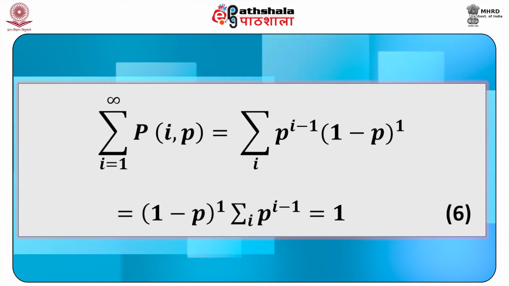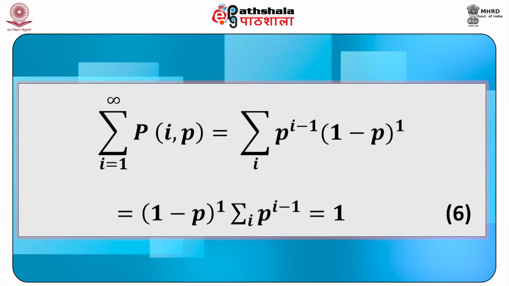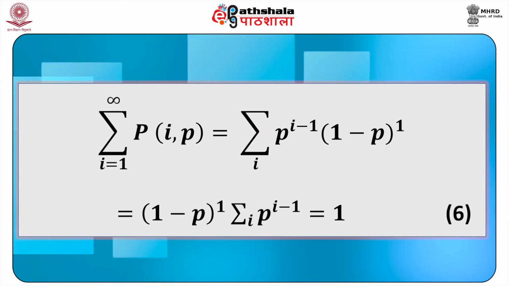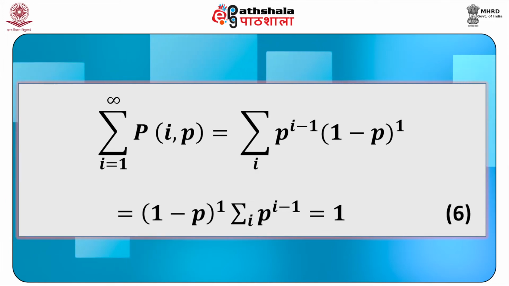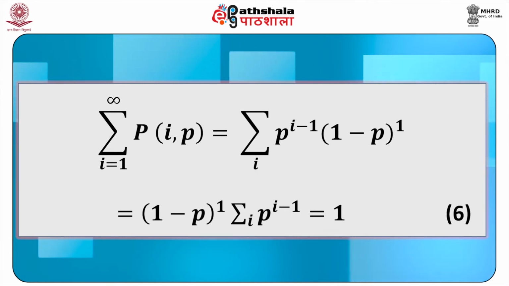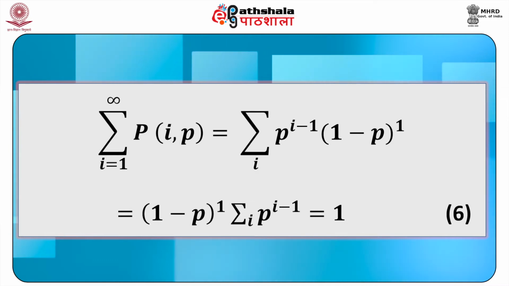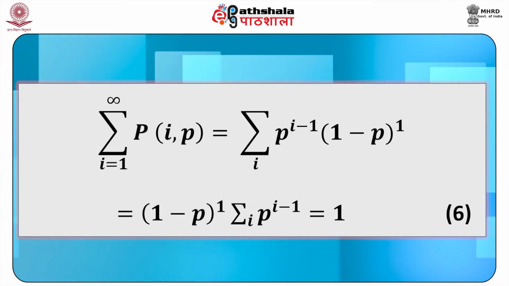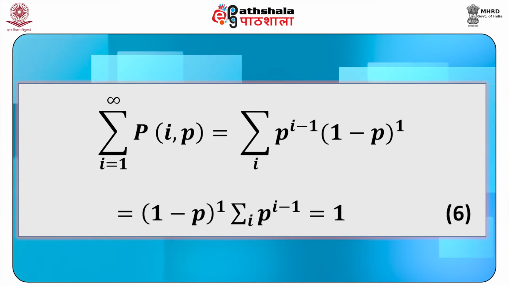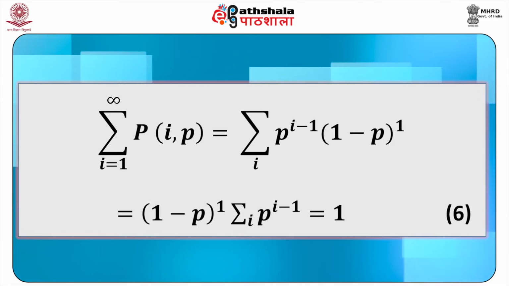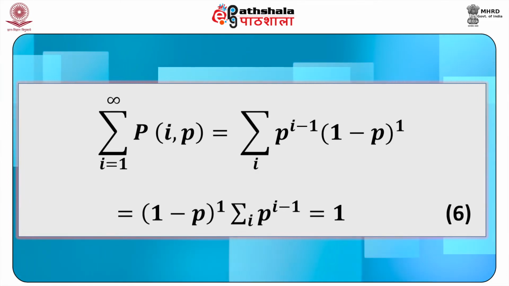That is, summation of p as a function of i, and p equals summation p to the power i minus 1 into 1 minus p, which is equal to 1 minus p times summation p to the power i minus 1, which is equal to 1.